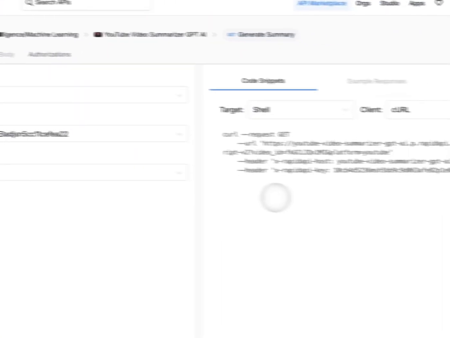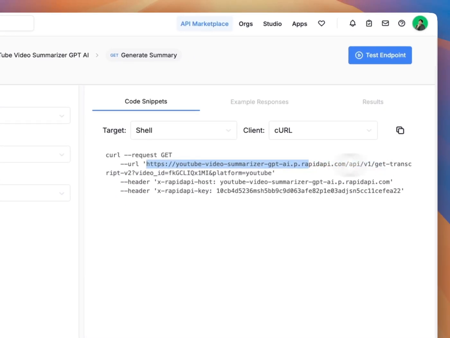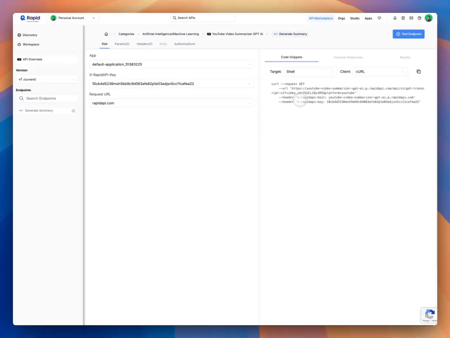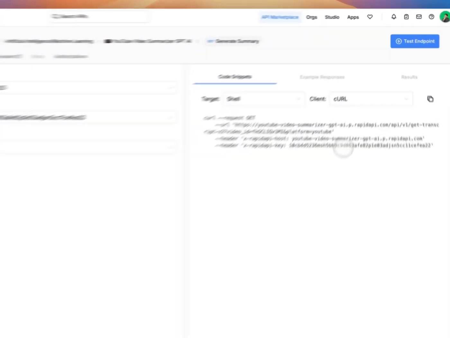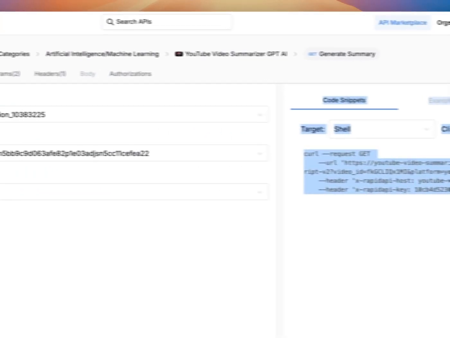And all you need to do is to see this card. This card says we have to call this URL with the video ID as a parameter, and we have to pass two headers, RapidAPI host and RapidAPI key. And this key is a credential, so I won't change it later, but just keep this in mind.